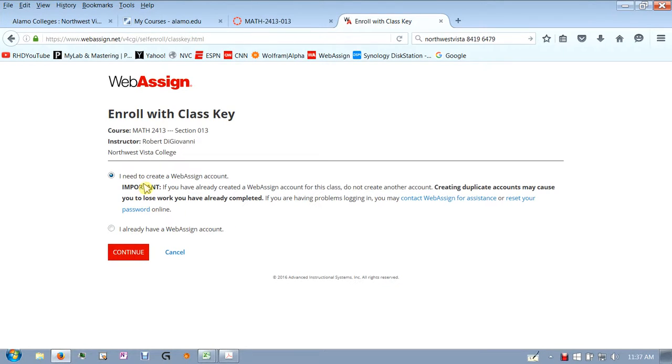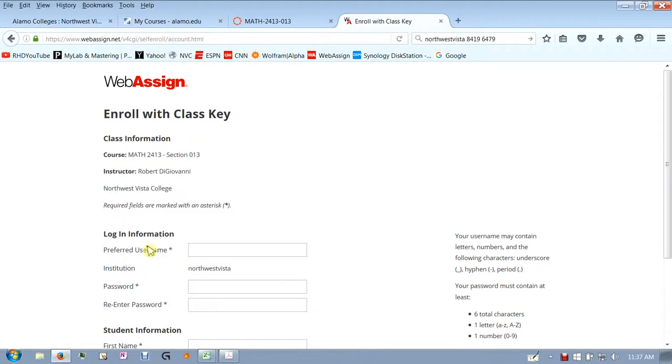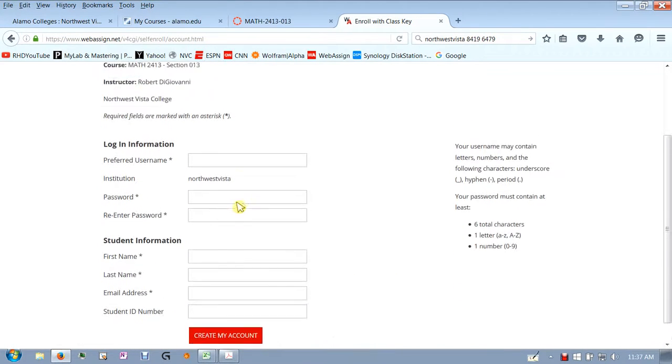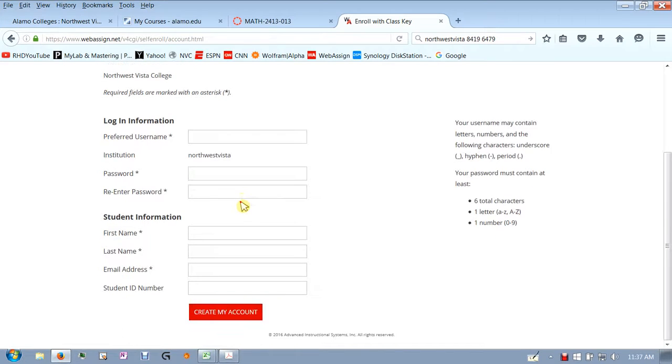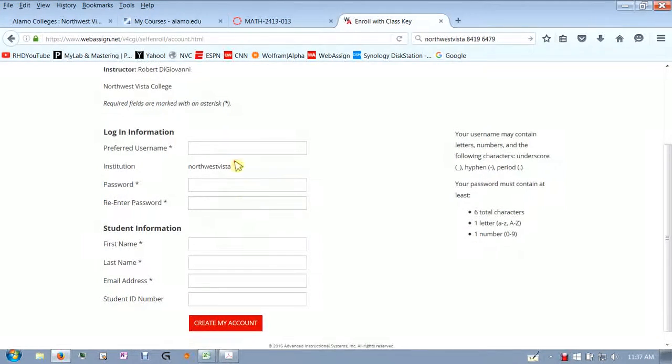Okay, so do you need to create an account or do you already have one? Well, if you've used WebSign before, then you can just reuse your account, but if this is your first time, then you'll have to go through and create all this new stuff, you know, login information. So I'm not going to do this, all right? You know what? Let me try this.